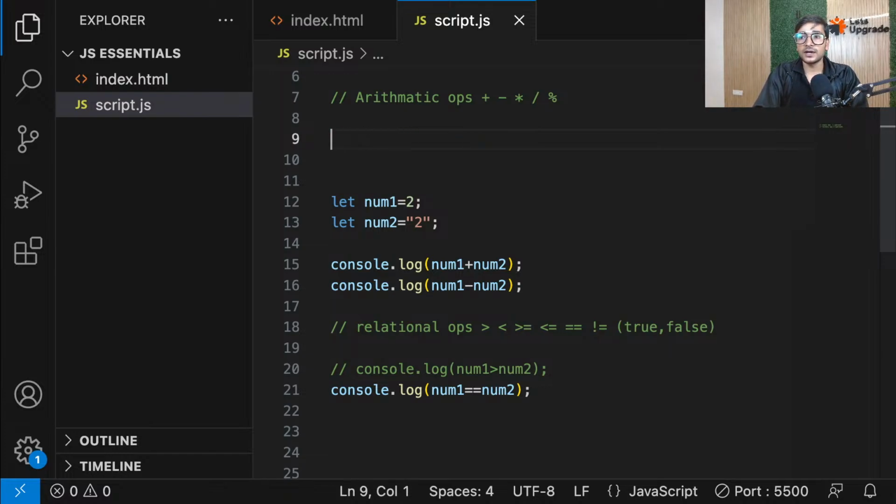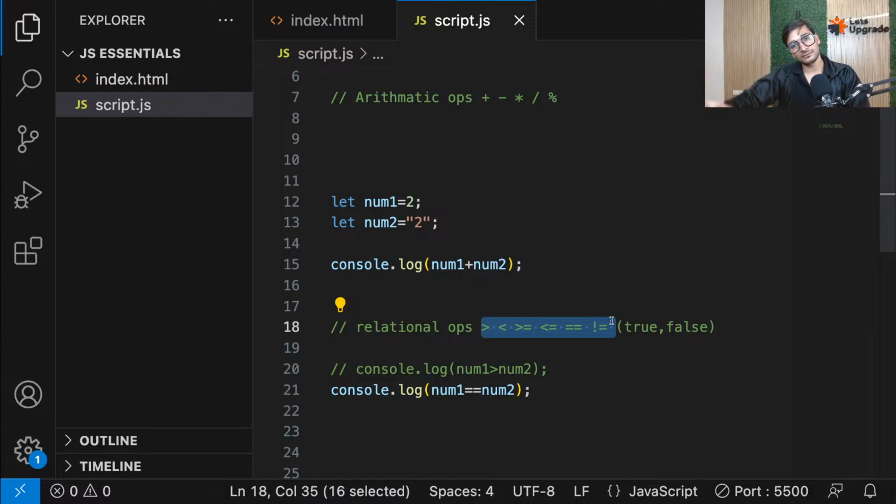Okay. So guys, I hope you have understood the idea of type coercion. For all these operations, minus, multiplication, divide and modulus, and for all the relational operations, strings are converted to numbers. But for plus, it doesn't happen. In that case, the number is converted to string because plus is also used for concatenation. Just remember that. That's all.